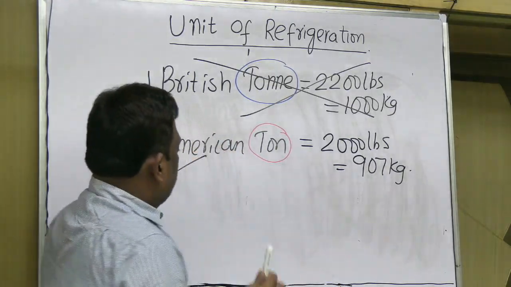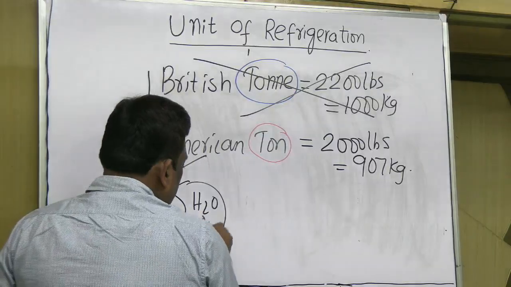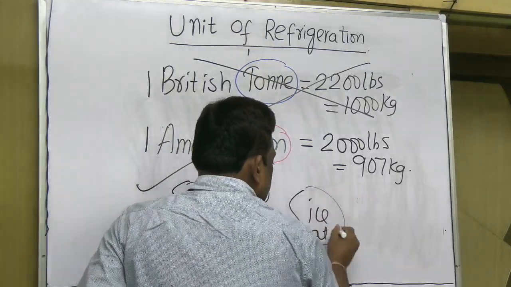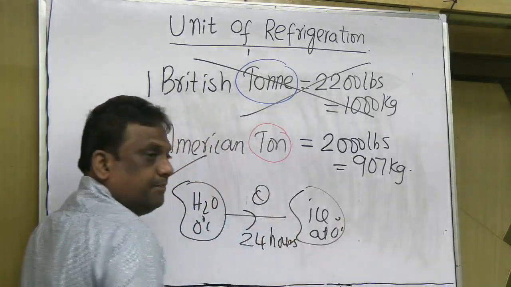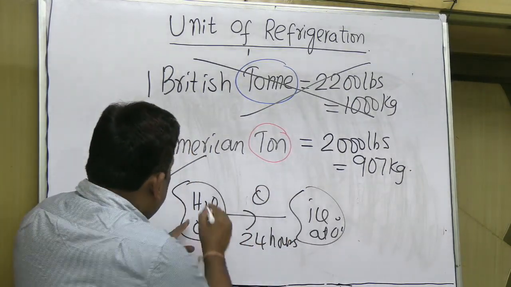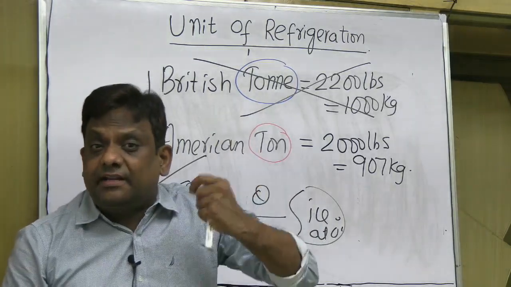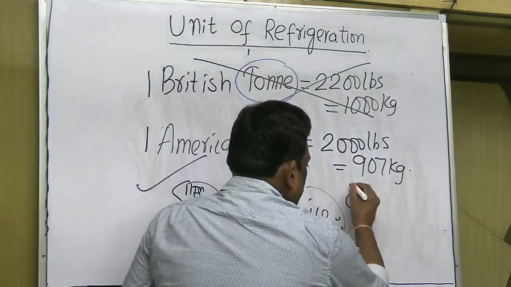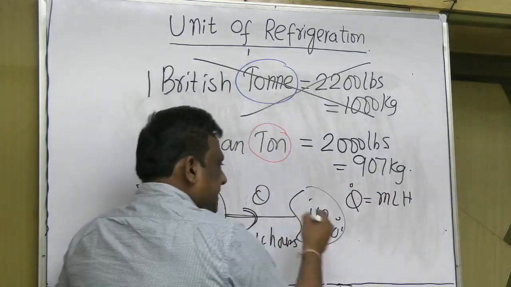So now let's calculate. We have water at 0 degrees centigrade. Remove heat, and now this is ice at 0 degrees centigrade, carried out in 24 hours. Whatever heat is removed from 1 ton of water, please note down that it is not British ton, it is American ton. So let's calculate the heat transfer rate: m into LH, because whatever heat is removed, it is the latent heat.